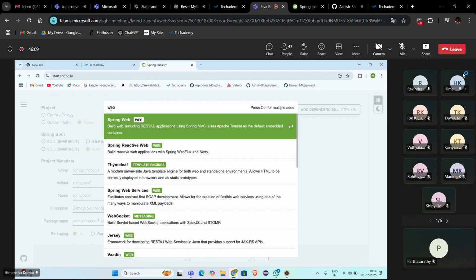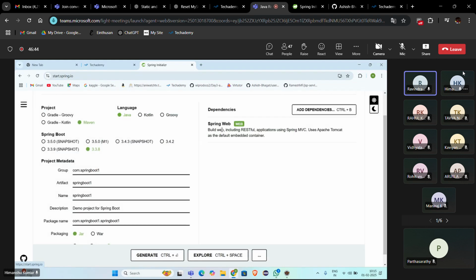Spring Web. By adding this dependency, what will happen? It will support RESTful web services. What do you mean by RESTful web services? It will have get, put, post, delete. With the help of this, it will support RESTful web services, and an inbuilt Tomcat server will be added. Can you see here? Apache Tomcat is the default embedded server, and it will act as MVC. So that's the reason I'm adding this dependency first.